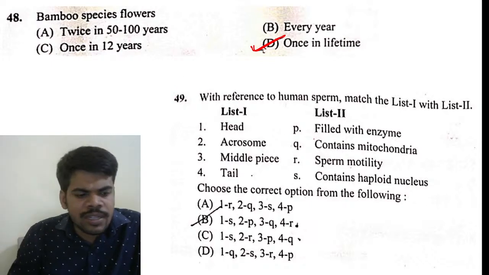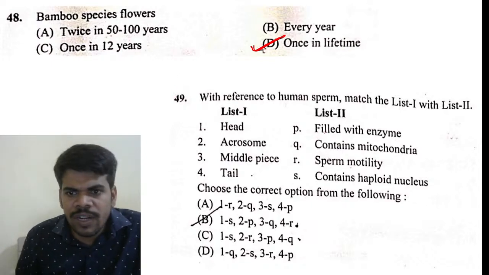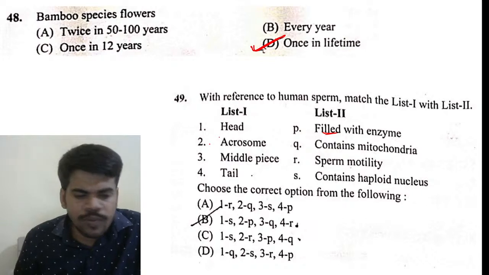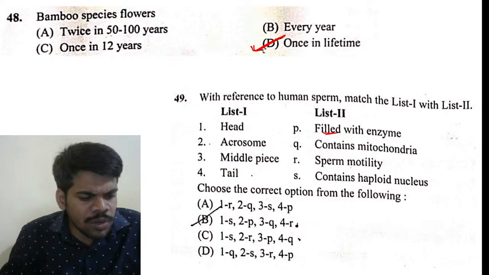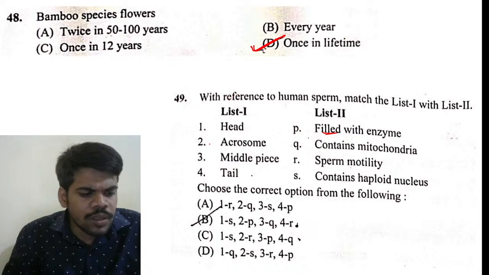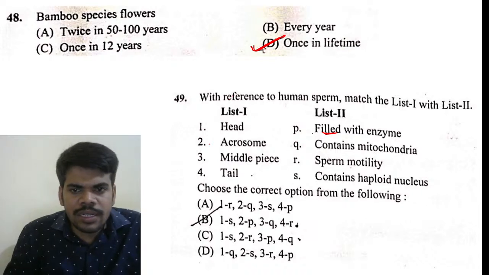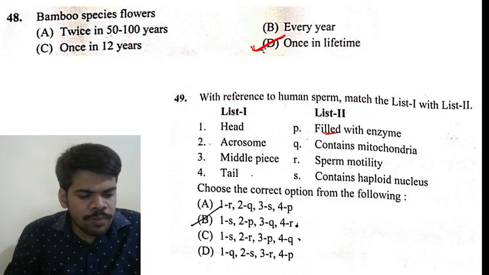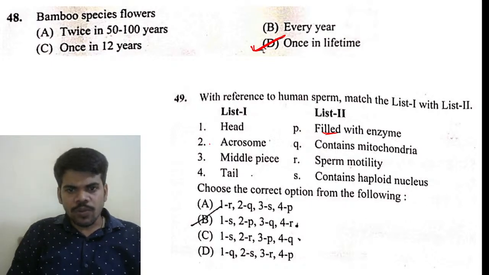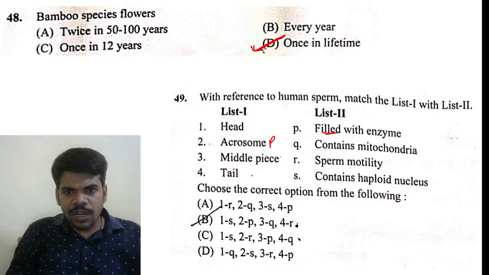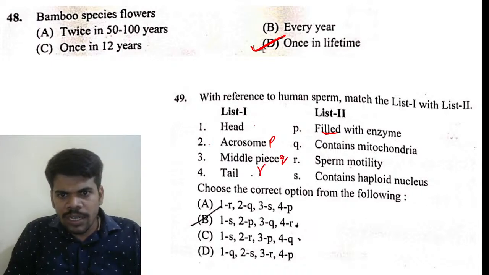You know this already. Filled with enzyme, acrosome. Yes, correct. Try to mention the question number also, Pradeep, then I can understand for which question you are saying B or C. Filled with enzyme, acrosome, P. Contains mitochondria, middle piece, Q. Sperm motility, tail, R. And contains haploid nucleus, head, S.